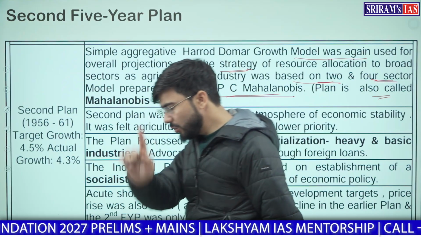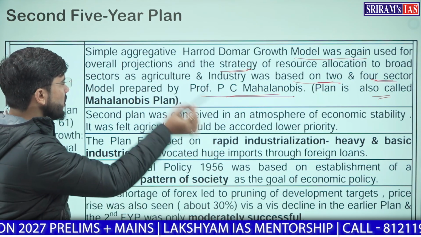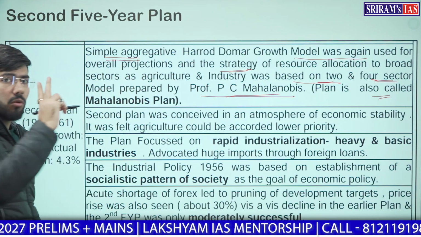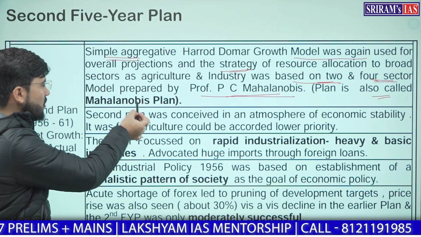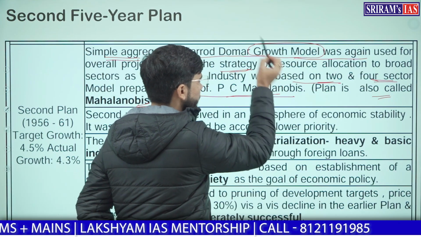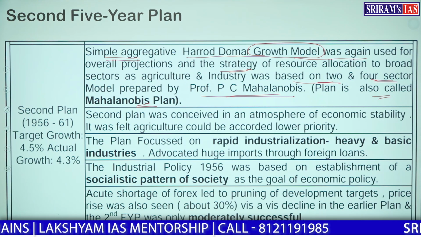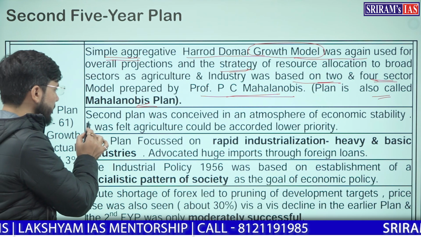So you need to understand this clearly. In the second 5-year plan, we used 2 models: one was the model by Mahalanobis, another was the Harrod-Domar growth model. This is clearly mentioned in the government document.